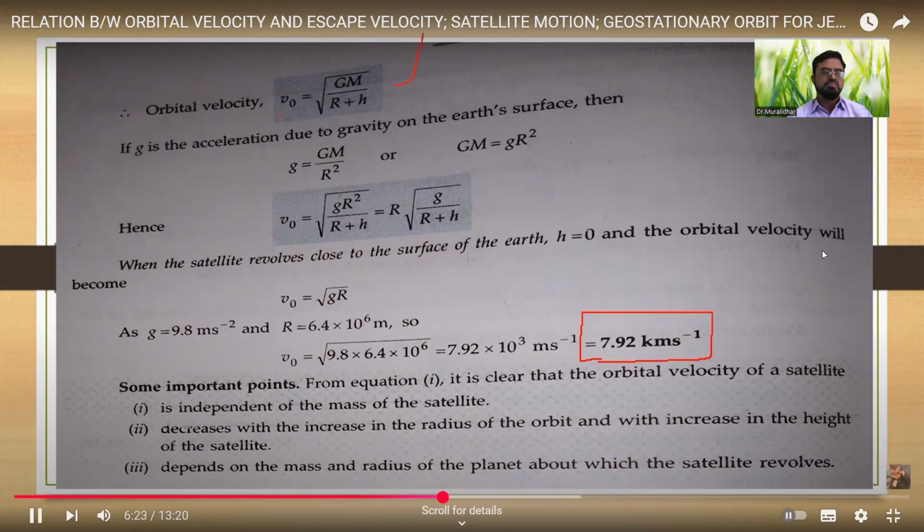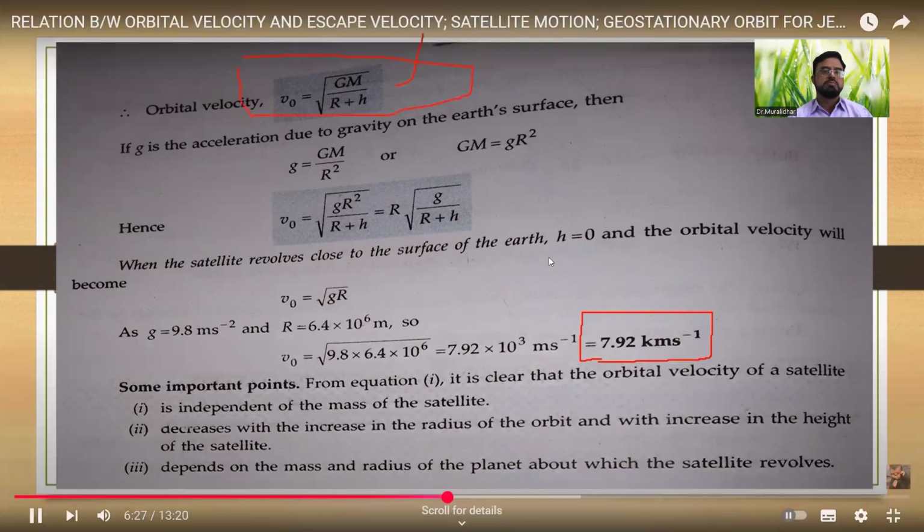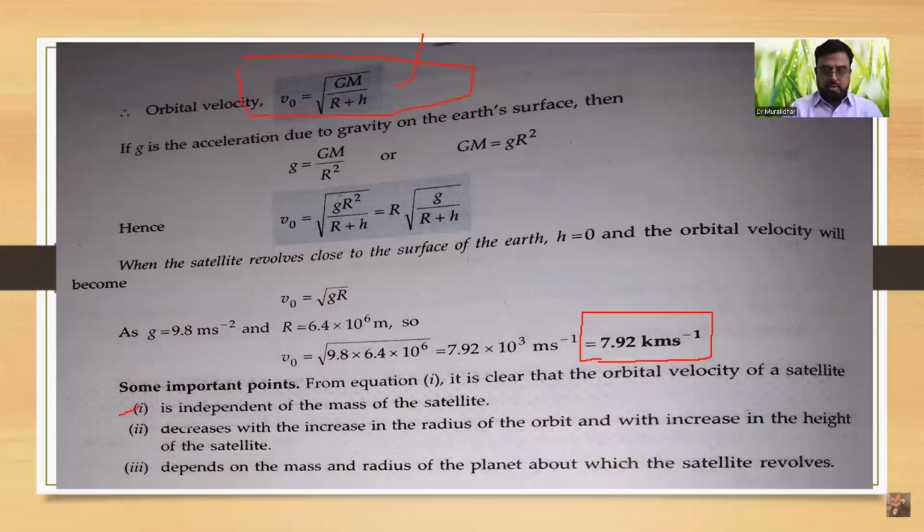The first point is, from equation number 1 we can easily see that it is independent of the mass of the satellite. It means that in this equation there is no role of the mass of the satellite. And second, the orbital velocity of the satellite decreases with increase in the radius of the orbit, and also decreases with increase in the height of the satellite.